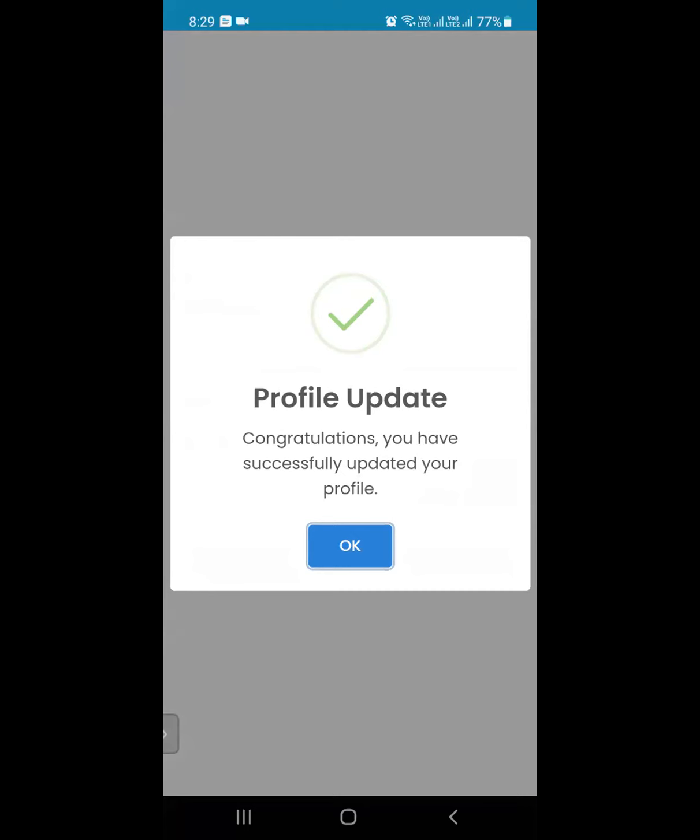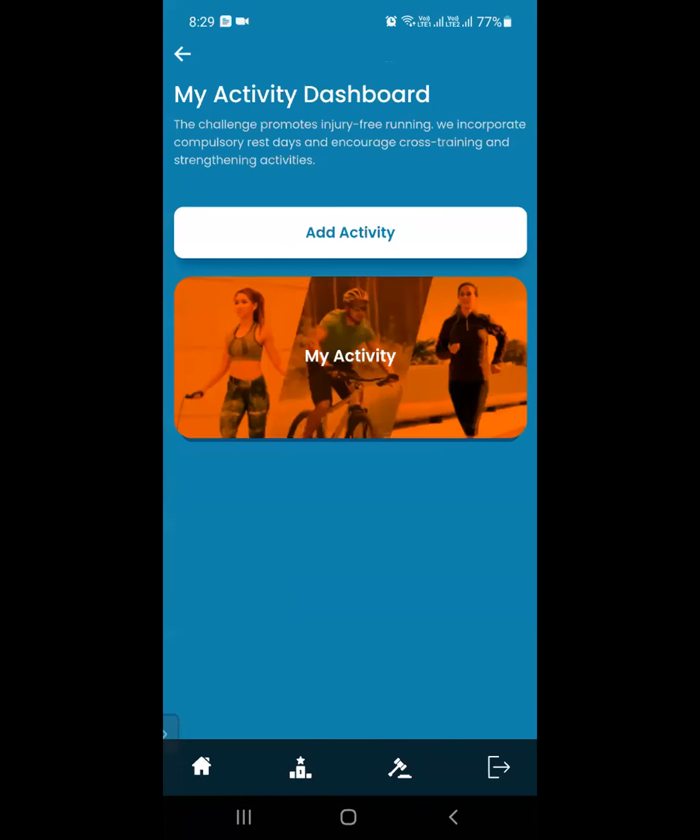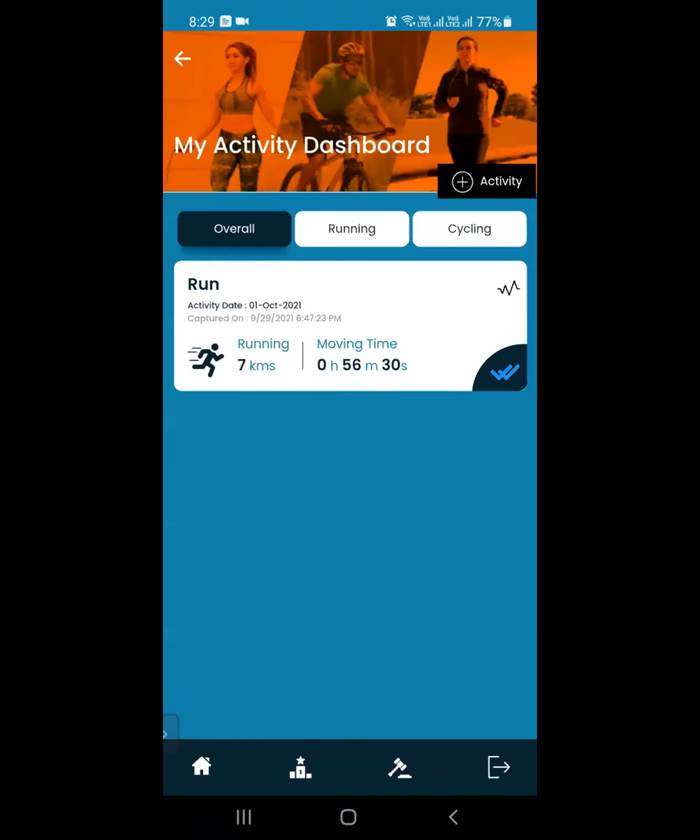Right. Now going back to submitting your activities. So on this main page, you have to click on explore activities. Here, if you click on my activity, you will get a list of all the activities that you have done till now. And when you click on add activity, you can submit a new activity. Now, if you see here, on 1st of October, Gagan has submitted this one activity. And when you see 2 ticks, matlab this activity is approved by the captain as well as the referee, right? Now, within this screen, we have given this small button of plus activity, from where you can directly add a new activity. Can you do that, Gagan?